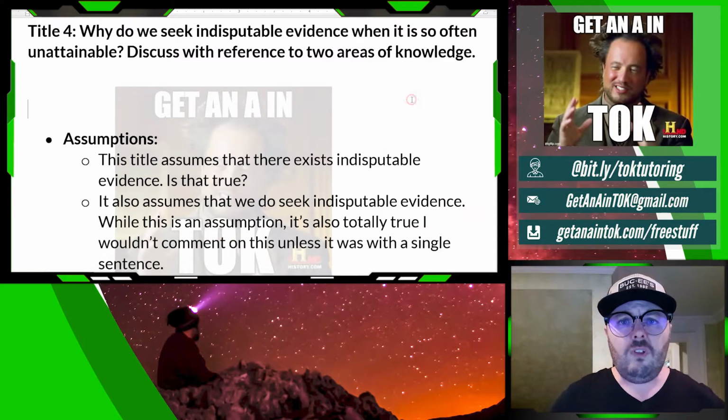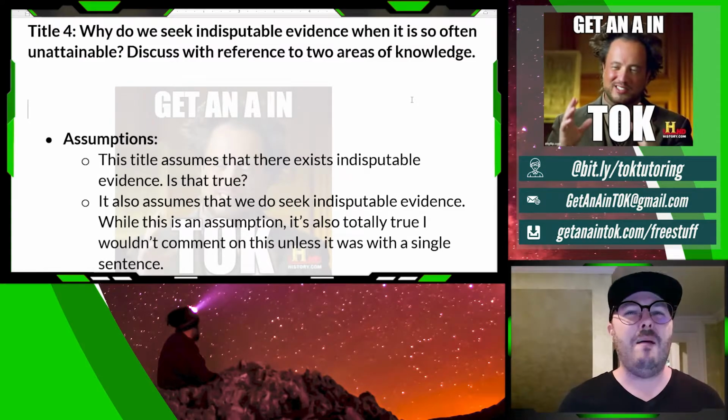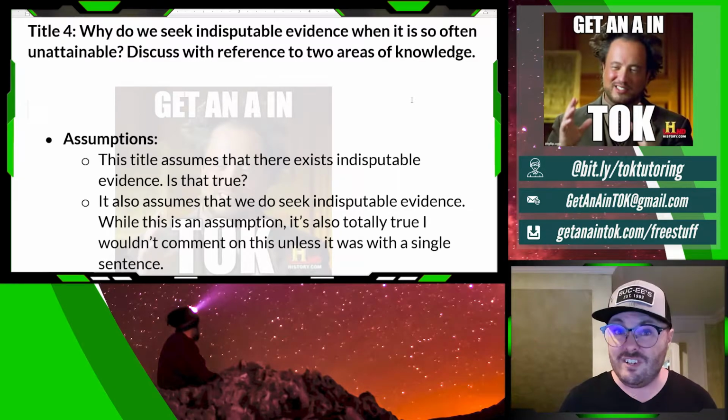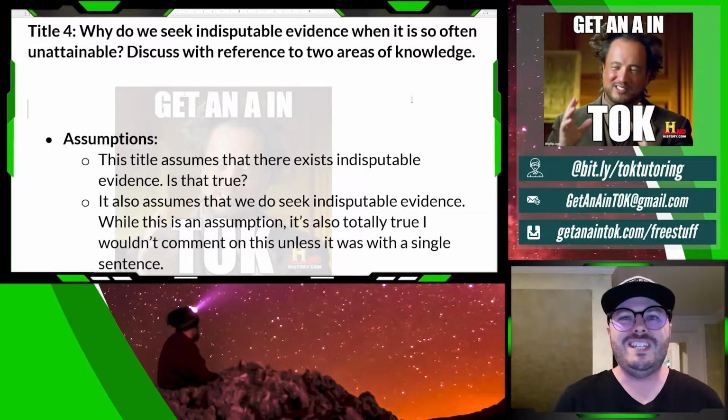All right, so whenever you're breaking down the prompt, it's good to see some assumptions here. There's a couple of assumptions. First of all, it assumes that indisputable evidence exists, and that's something that you can bring up. I'm not sure if I would develop that fully unless you've got this great example, but that is an assumption being made. And then it also assumes that we do seek indisputable evidence. And while this is an assumption, it's also totally true. We need that.